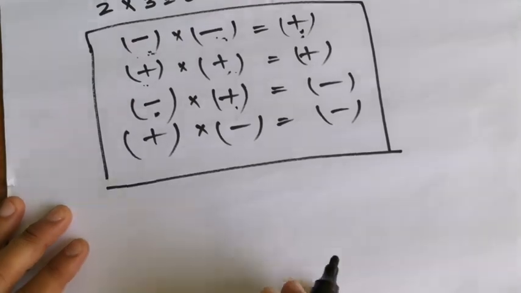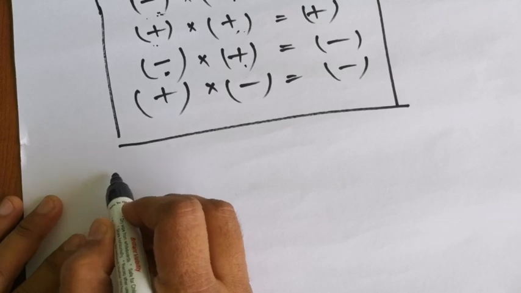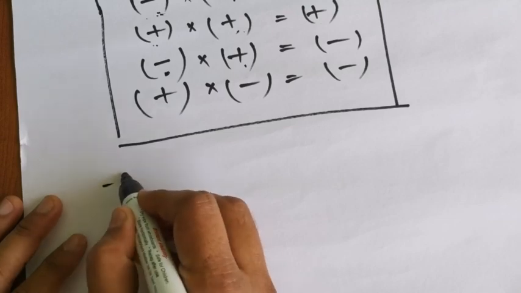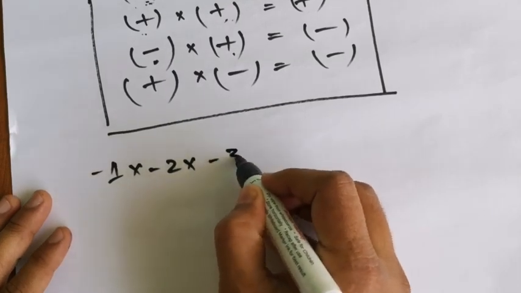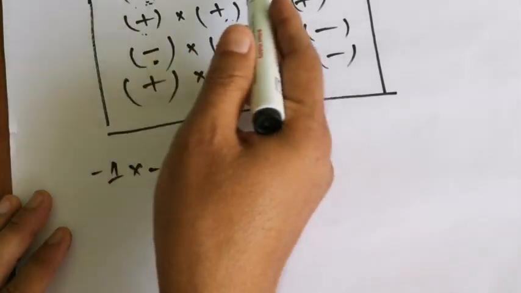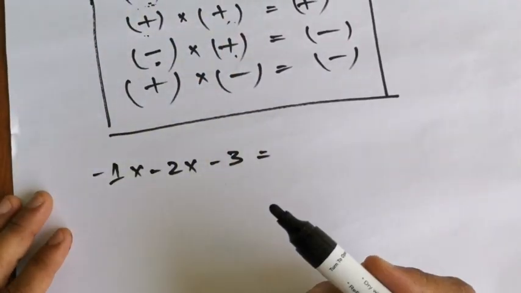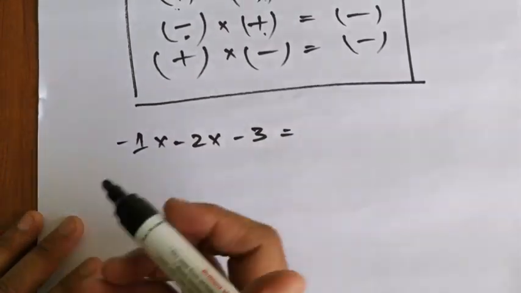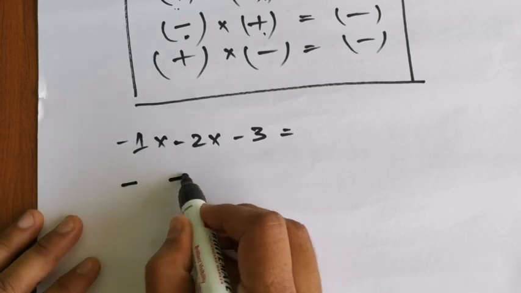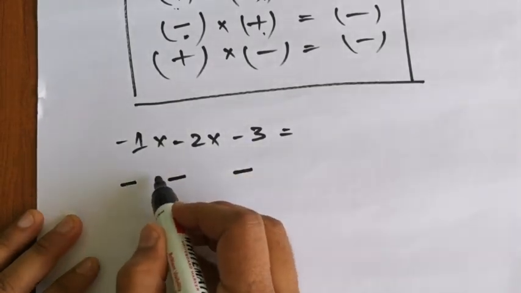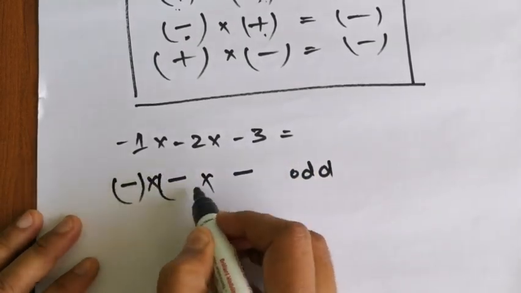One more thing: there can be more negatives, like minus 1 into minus 2 into minus 3. What will it be? Here I told you only 2, but here there are 3 negative signs. For this you don't have to worry. A simple method is that if the number of negatives is odd, here you see the number of negatives is odd.